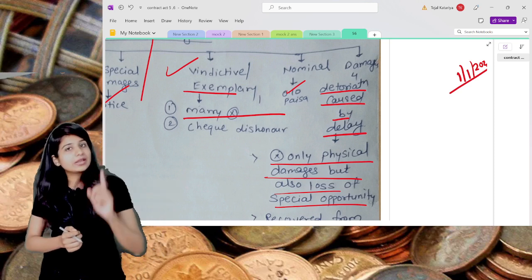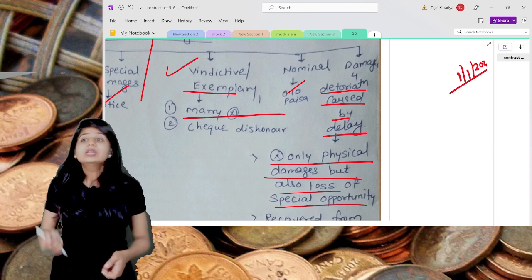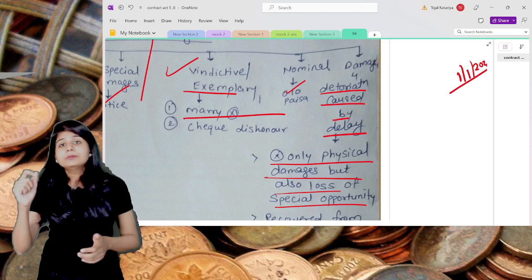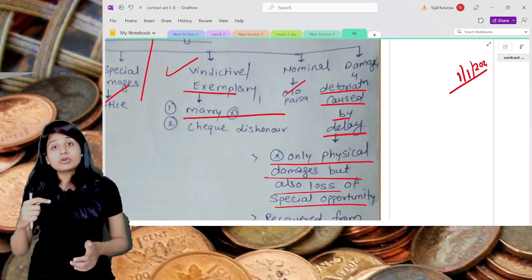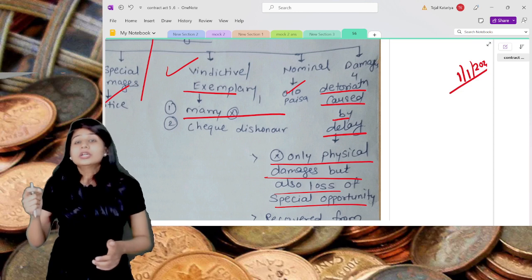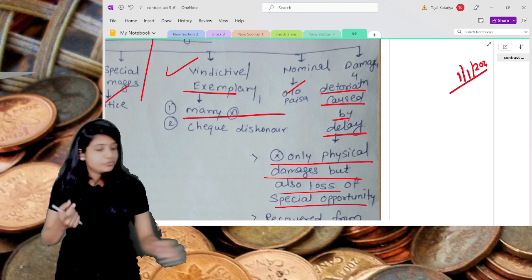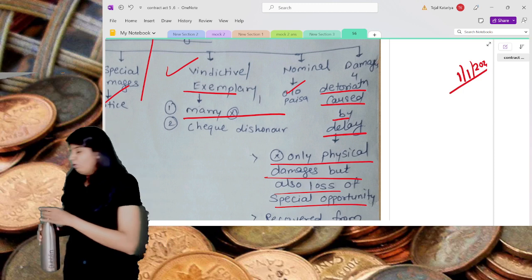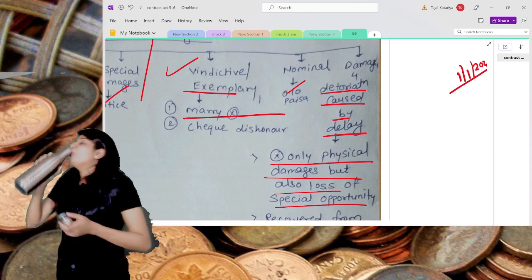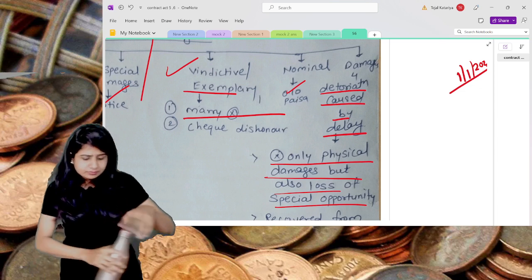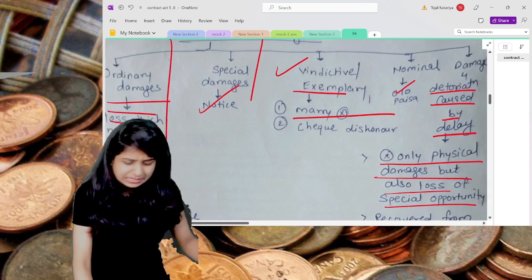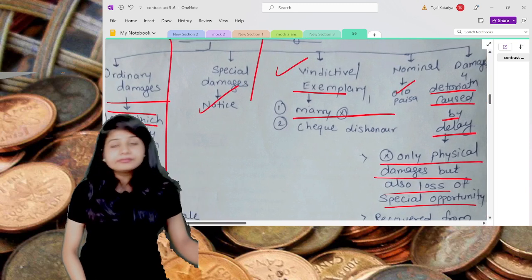Because of this delay, you can claim for the damages, not only for physically damaged goods, but also for the loss of opportunity, that you are going to sell it in the market. So all that loss of opportunity also you can claim. So damages for the deterioration caused by delay. So these are the 1, 2, 3, 4, 5 damages.